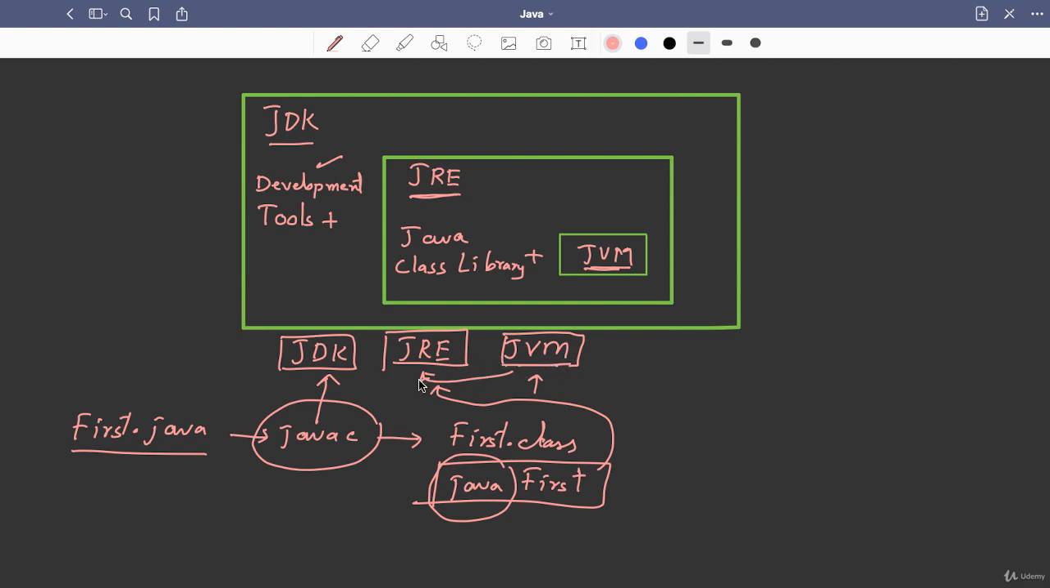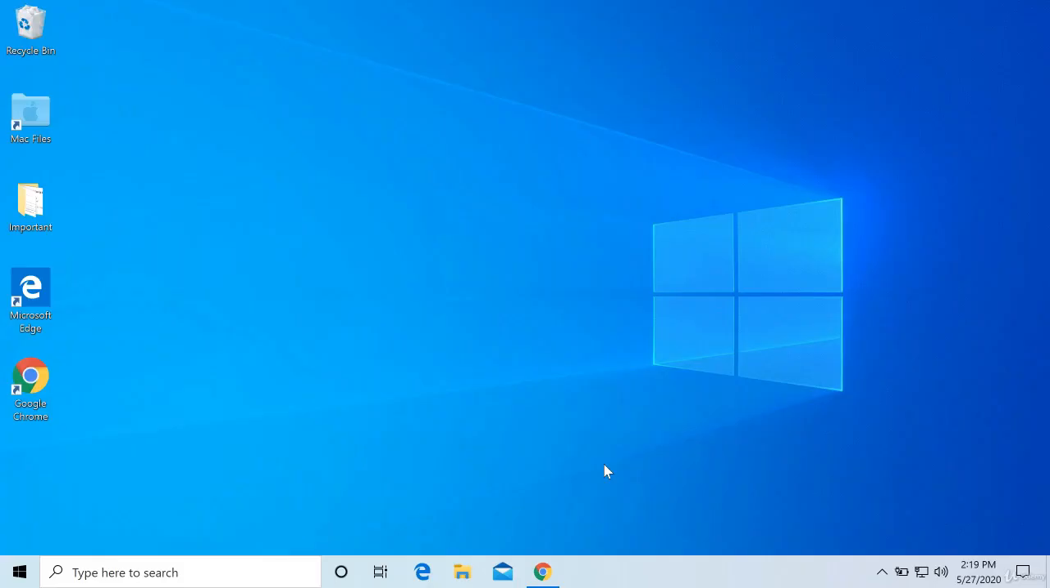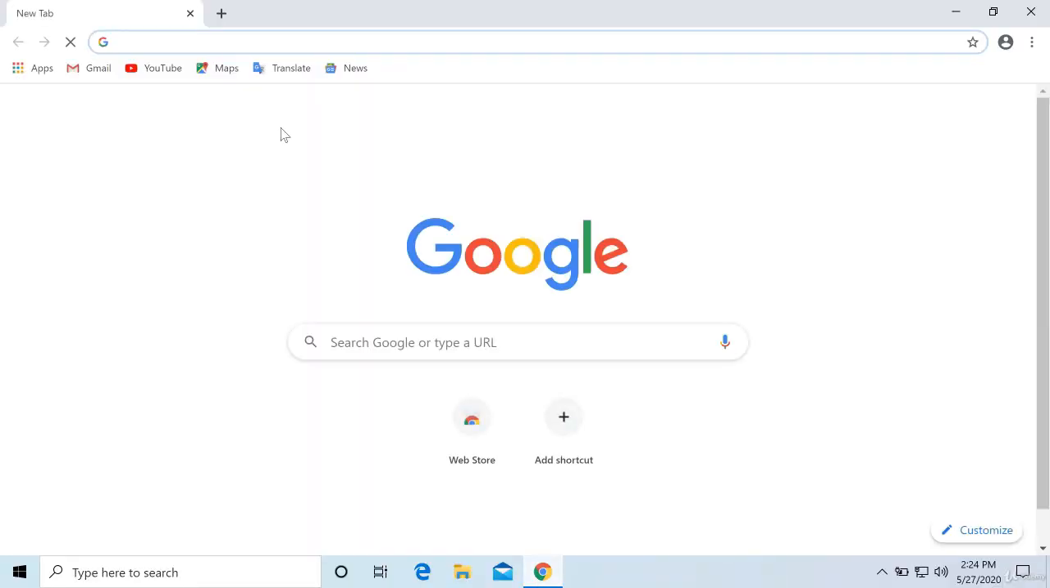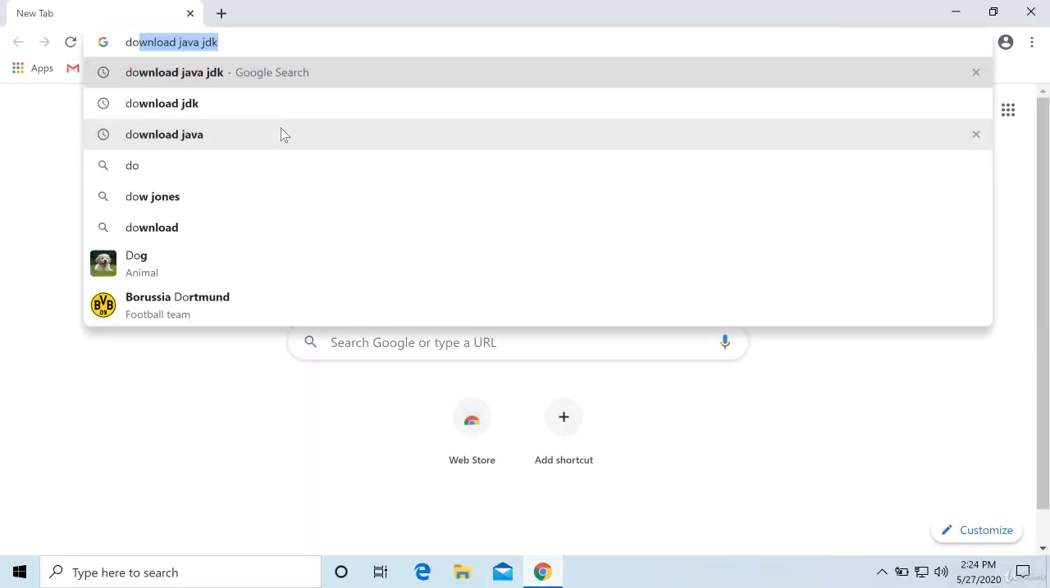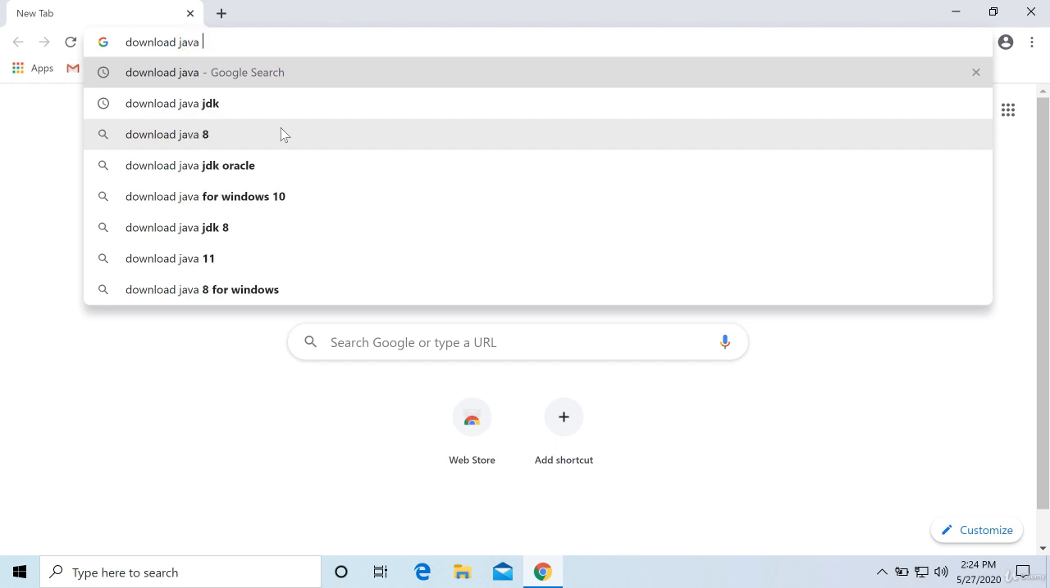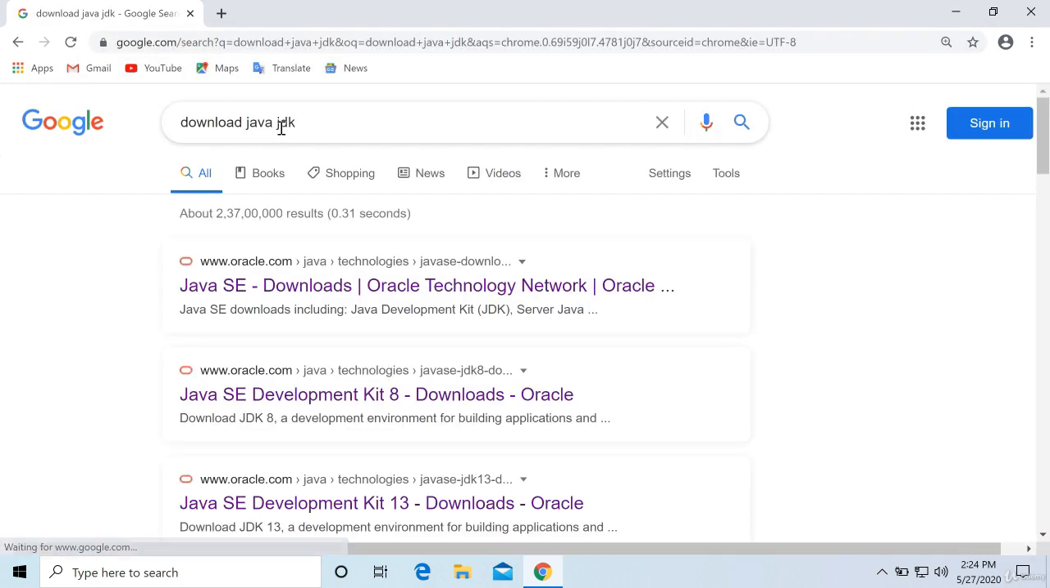Now let us see how to download and install Java on our computer system. Let us see how to download and install JDK, and also I will show you how to set the path. Open the browser, so I'm opening Chrome, then here type download Java JDK. You can type just JDK also. Then the very first link is from oracle.com, and here it says Java SE downloads. So click on this link.